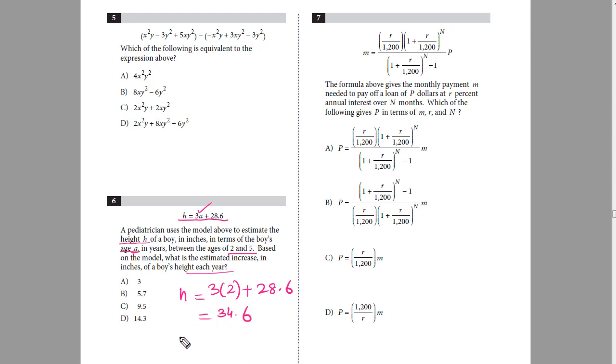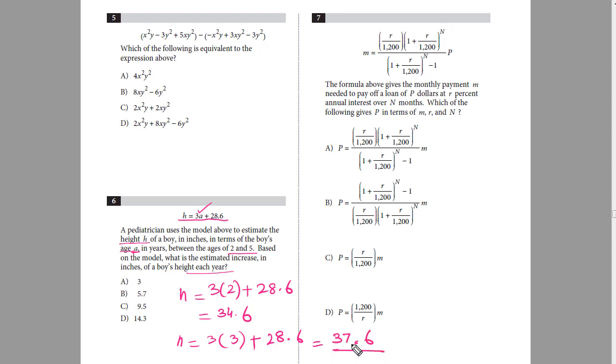Now let's suppose if we insert 3, that is the next year when he will become 3 years old. Let's see what is his height. So 3 times 3 plus 28.6, 3 times 3 is 9. 9 plus 28.6 will become 37.6.